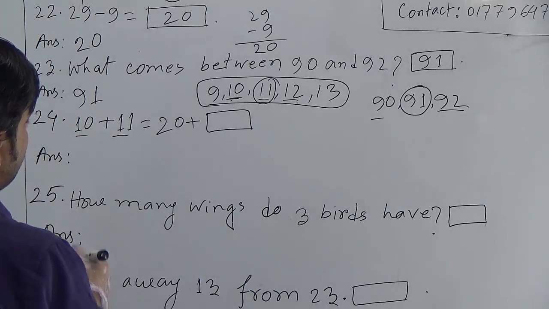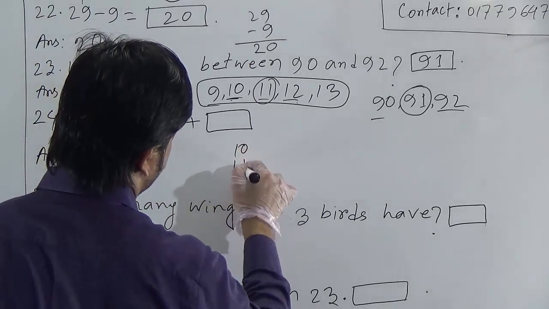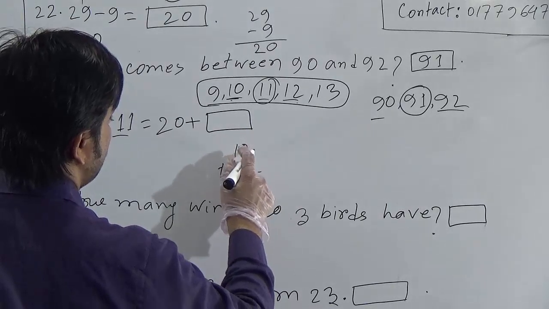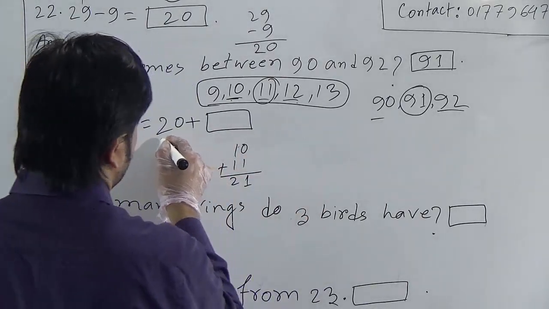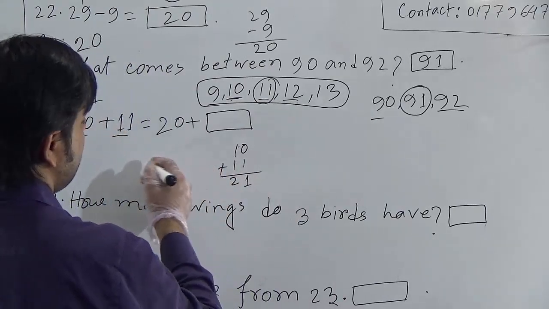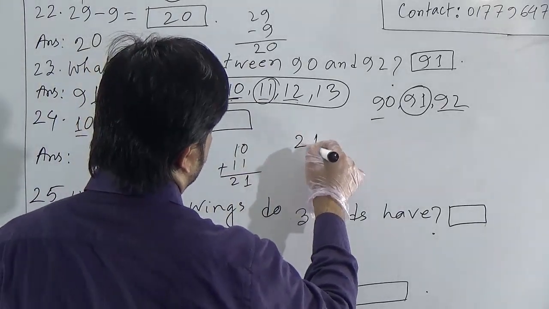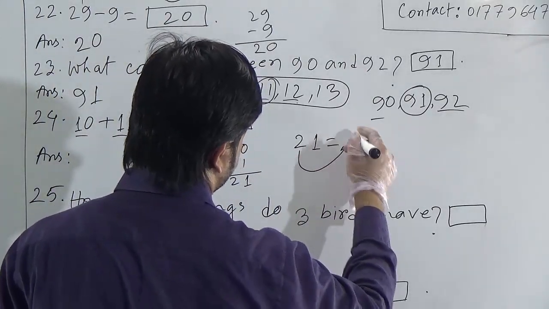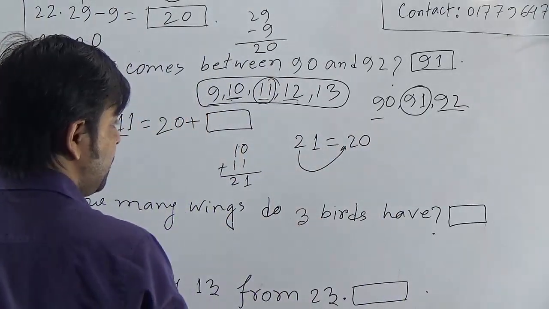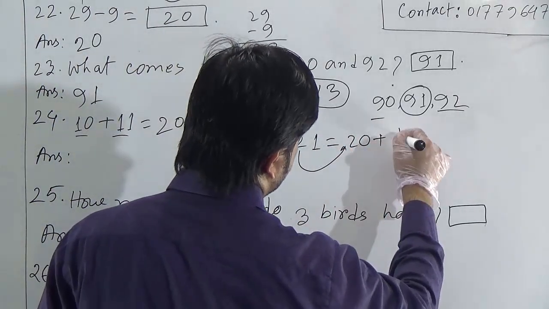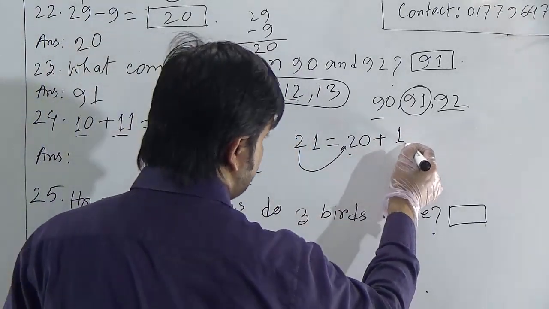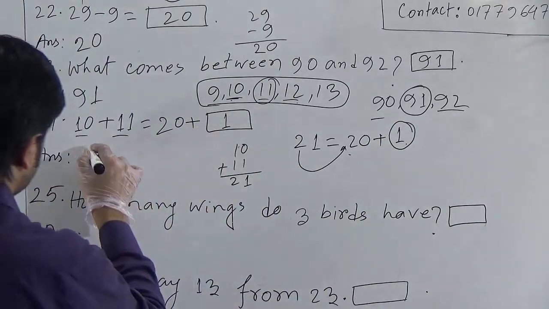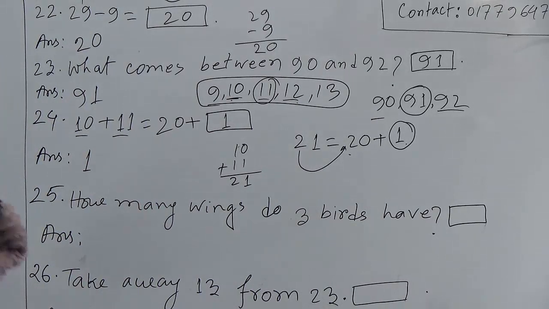Add 10 and 11. If you add 10 and 11, sum will be 21. 1 and 0 will be 1, 1 and 1 will be 2. Now, here you have to write 21 expanding. If we want to write 21 expanding, at first we have to write the tens place, means 2 tens means 20, and then 1 ones. So this is 20 plus 1. Here is 1. So we can write here 1. It means that our required answer for question 24 is 1.